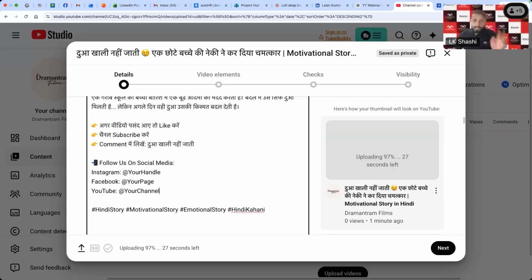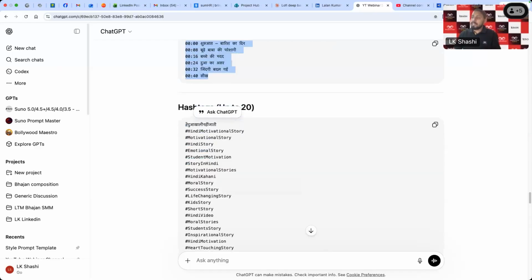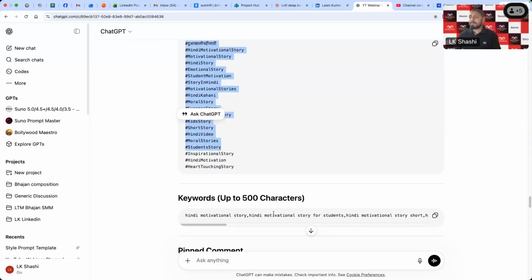So you can just copy these chapters if chapters are allowed in your video, and then you can tweak them: at what time what thing is starting in the video, and just edit those timestamps and the title of that section, what is happening in that section. So you can just use that chapter part, and those hashtags and keywords you simply copy and paste.